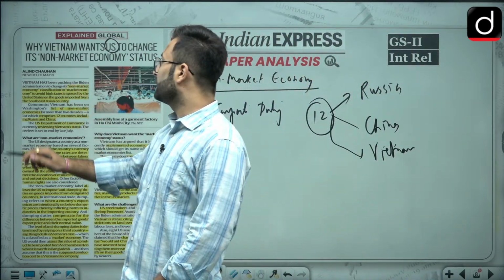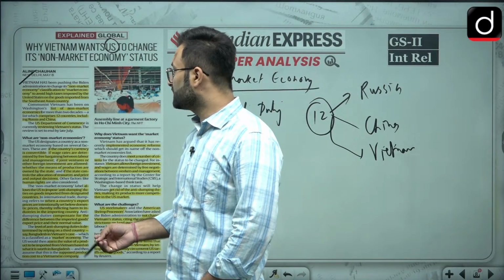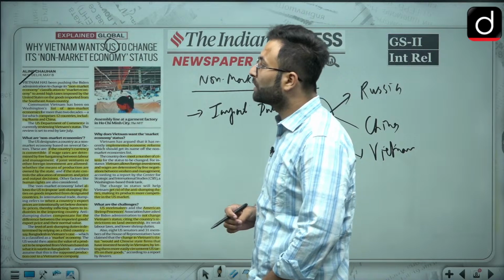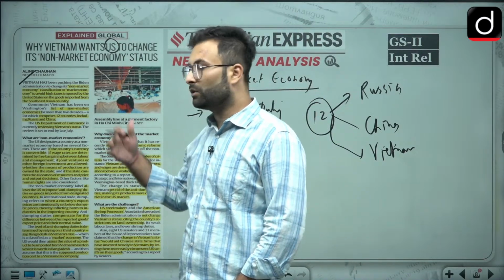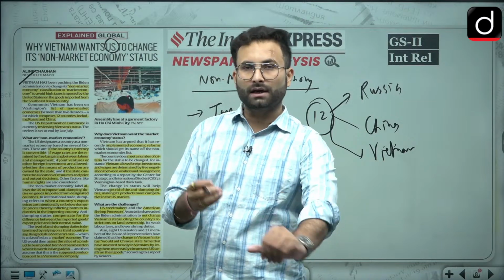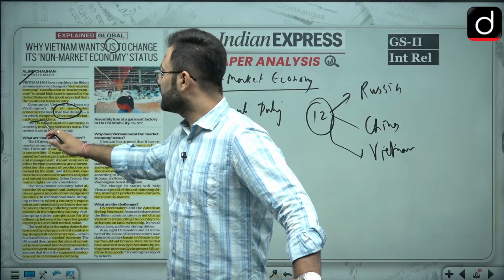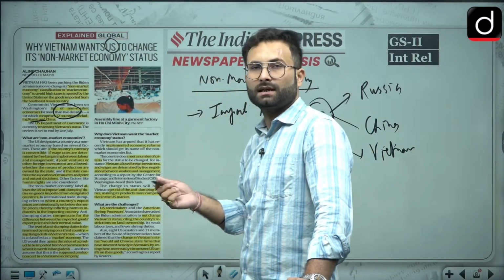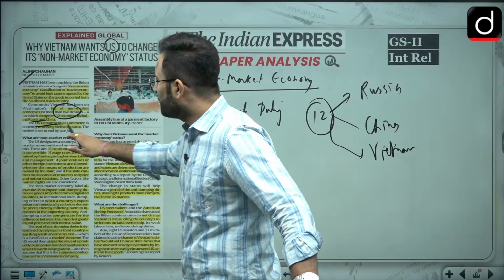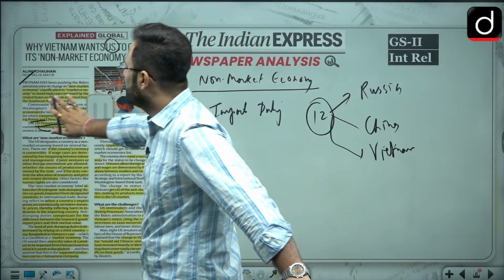Now coming to the article, Vietnam has been pushing the Biden administration to change the non-market economy classification to the market economy to avoid the high taxes imposed by the United States on the goods imported from the Southeast Asian countries. There is a list of non-market economies given by the US government. There are 12 countries including Russia and China. The US Department of Commerce is the authority which reviews this list. This Department of Commerce is also reviewing Vietnam's status, so it is currently under review.